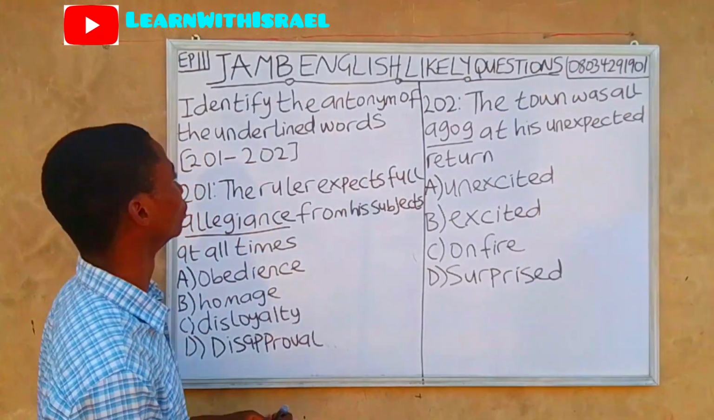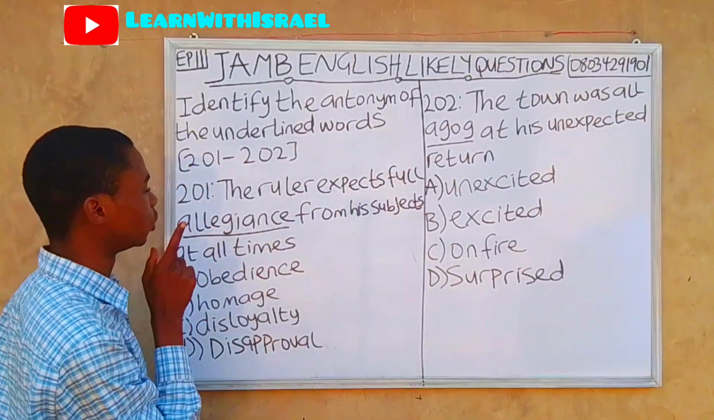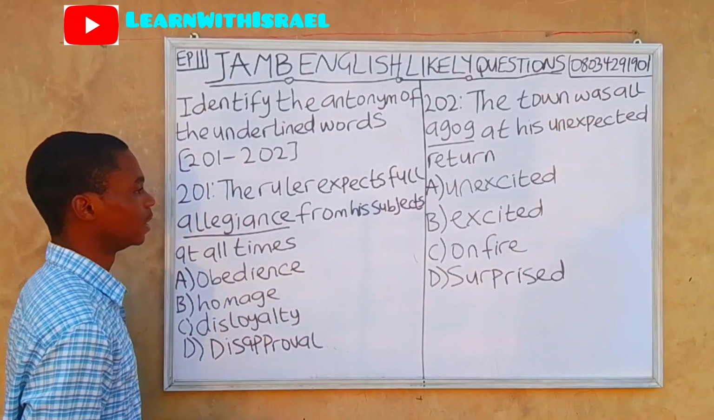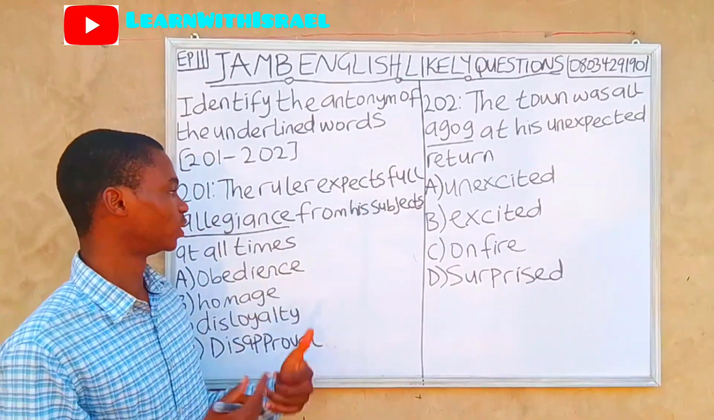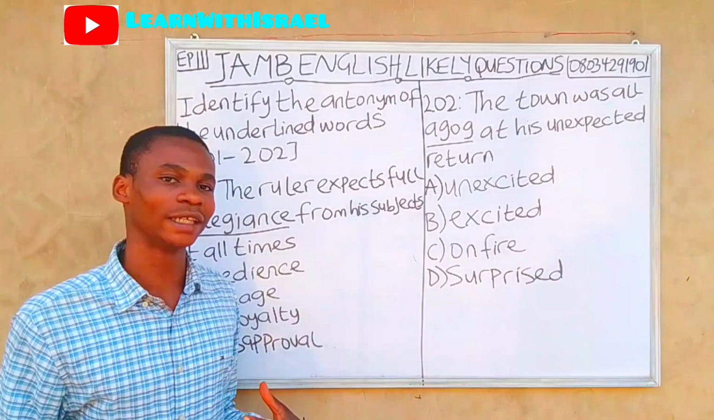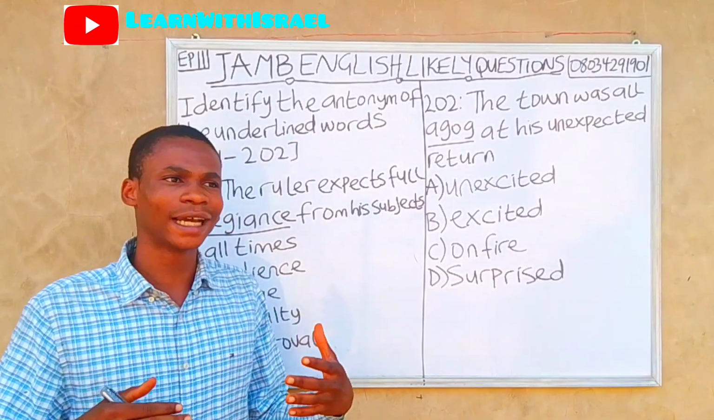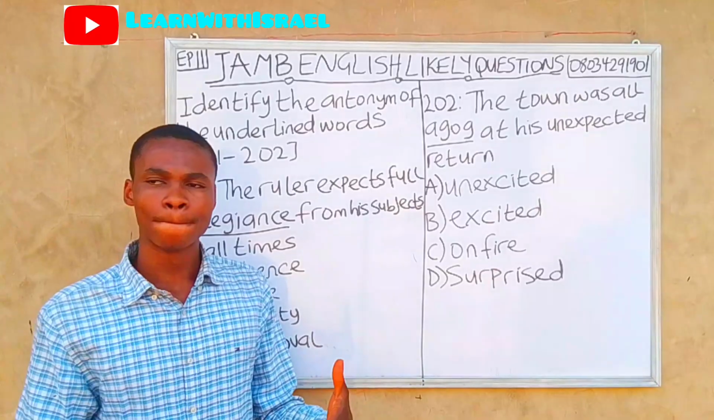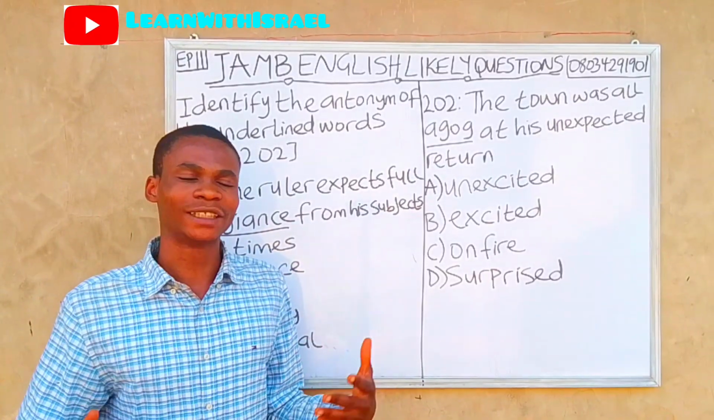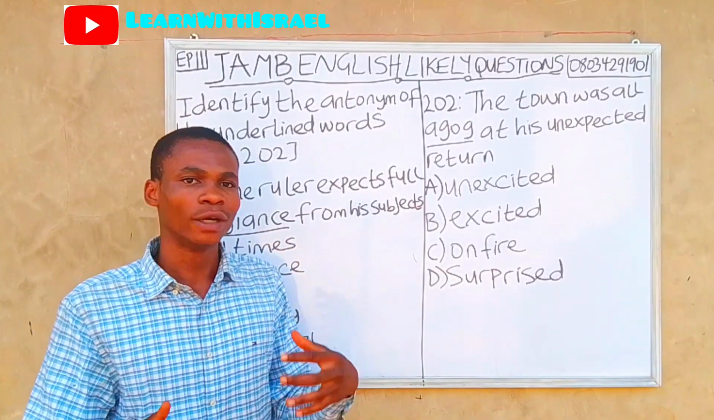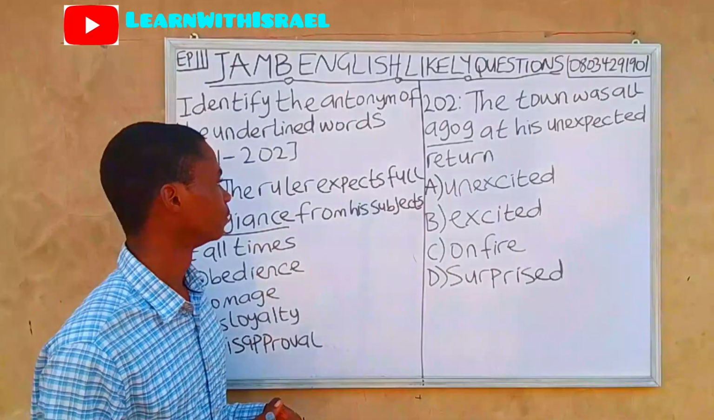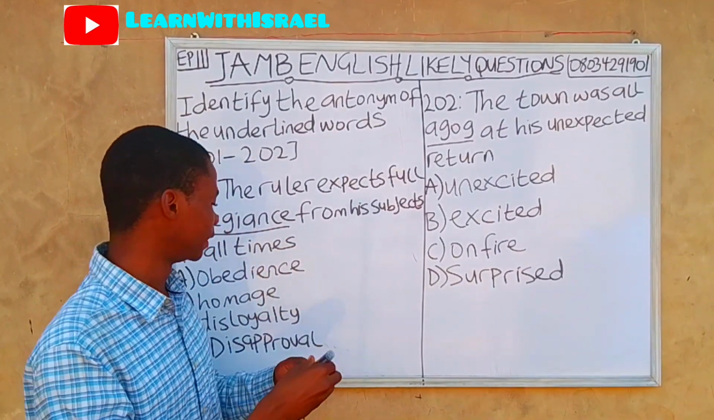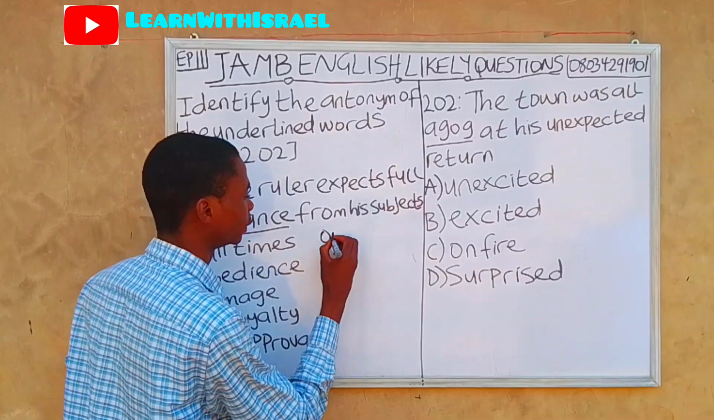So back to the question. We have to identify the antonym of the underlined word, and the underlined word is allegiance. Before we can know the opposite of allegiance, we need to know the meaning of allegiance. Allegiance means to pledge loyalty to a ruler, to a nation, to a particular cause. So that's allegiance. The opposite of allegiance includes